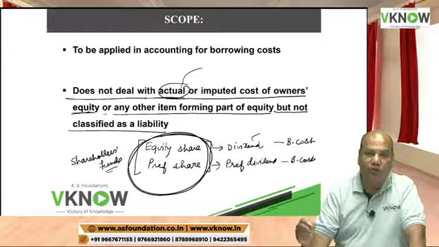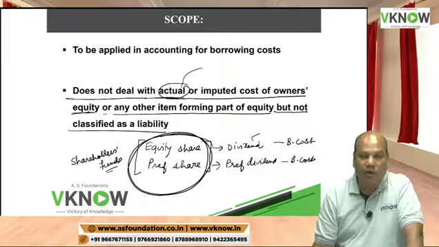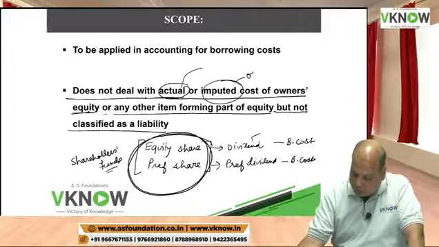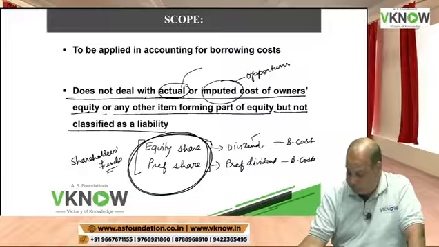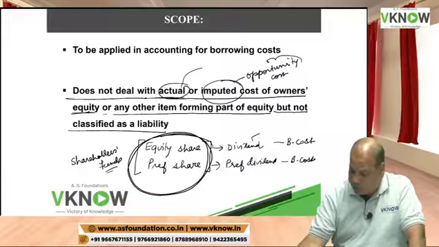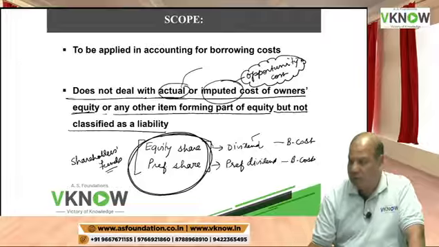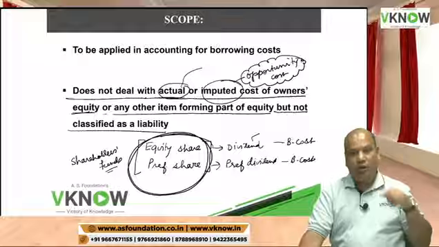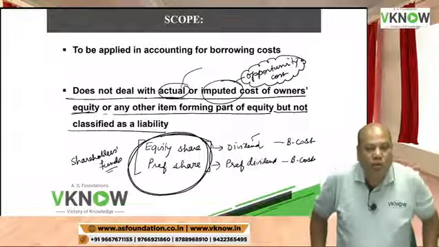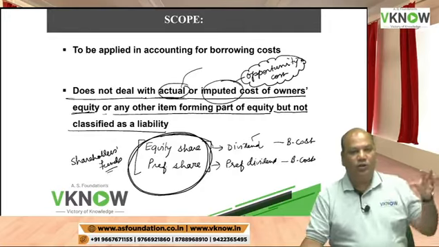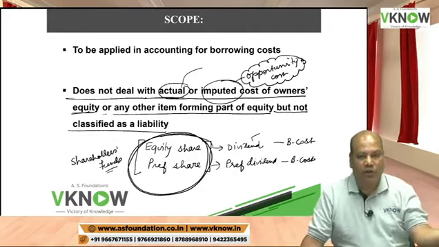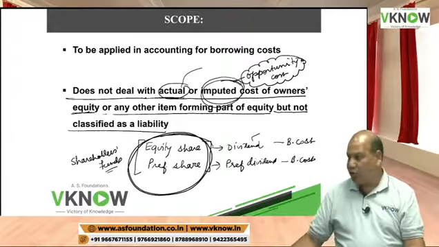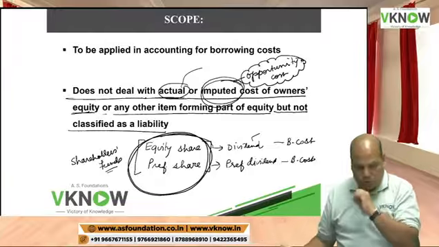These are owner's funds. Then the student will ask, can I take opportunity cost, which is called imputed cost? Imputed cost means opportunity cost. Opportunity cost means if the funds were invested at some other place, then what rate of return could I have earned? Ultimately, you have invested money here, you could have invested elsewhere. The standard says even imputed cost is not allowed.